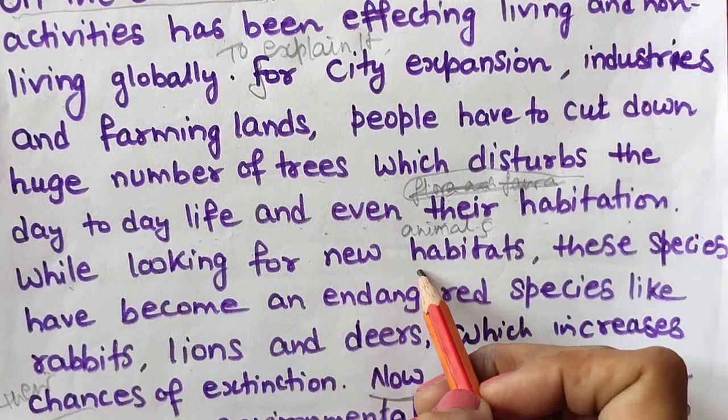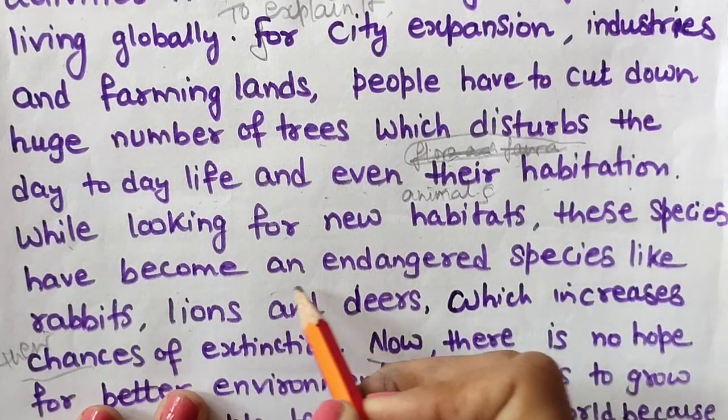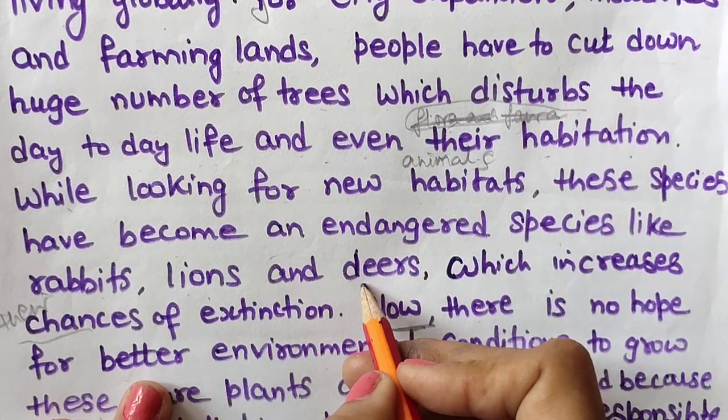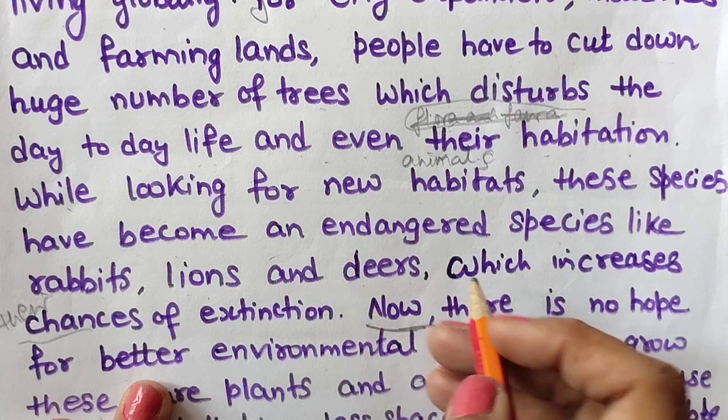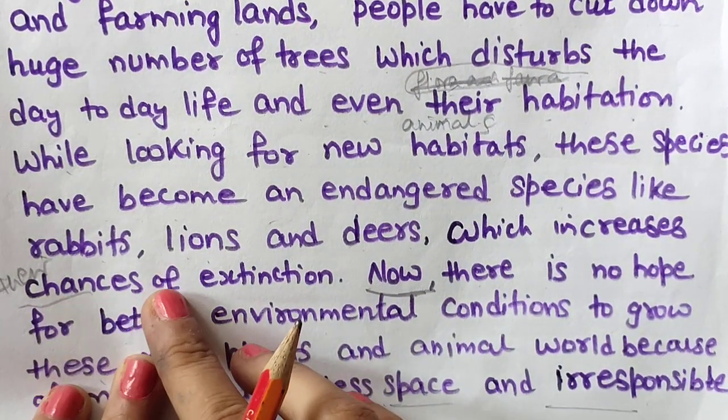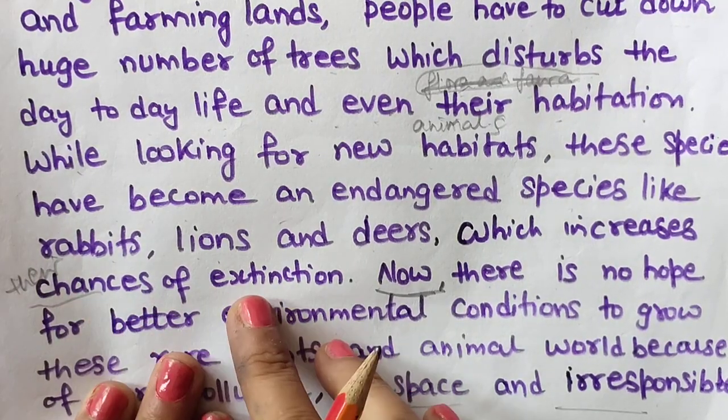While looking for new habitats, these species have become endangered, like rabbits, lions, deer, and white elephants. You can use three or four animal names, which increases their chances of extinction.